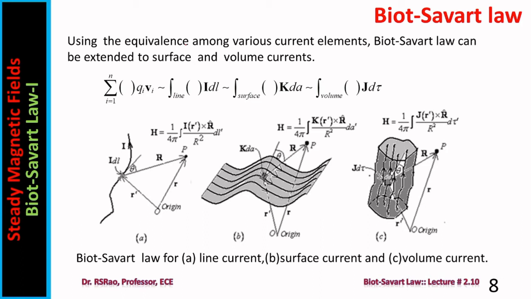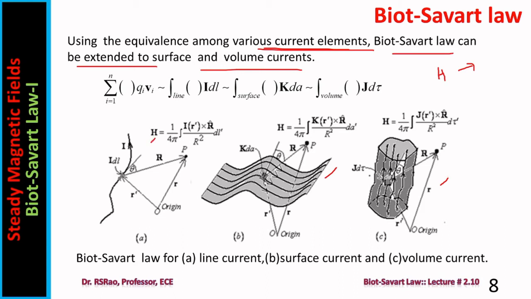Now, 3 different types of current distributions are available. They are line current or filamentary current, surface current, and volume current. Line current or filamentary current is one which is flowing in a thin wire, a very thin wire. Surface current is one which is flowing in the form of a thin sheet, whereas volume current is one which is flowing in a thick conductor having a certain cross-sectional area. Using equivalence among various current elements, the Biot-Savart law can be extended to surface and volume currents. In the previous slide, we considered H, the field intensity due to line current, filamentary current. Now we want to see the expressions for surface current and volume current.